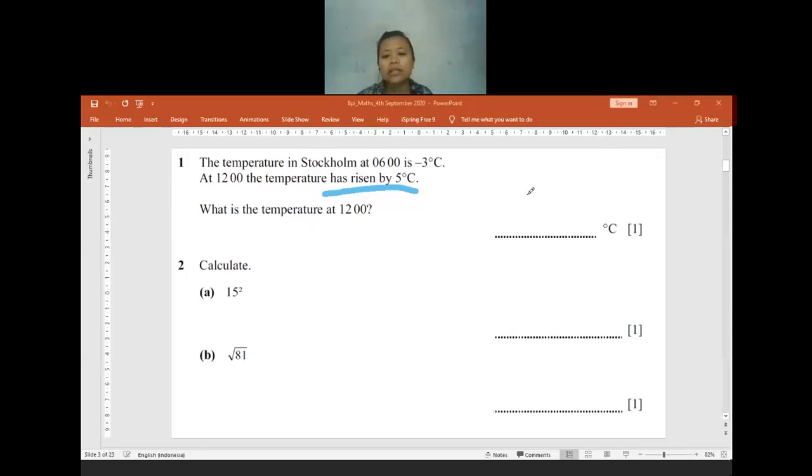The answer will be 2 degrees Celsius, correct. Is there anyone having any confusion for question 1? Still clear, right? Okay, if no one has any confusion, let us move to question 2. 15 squared, how much is 15 squared? Anyone wants to help me to answer?